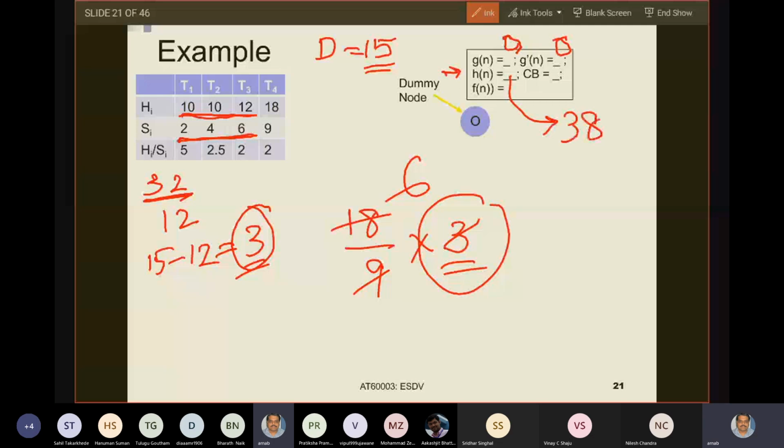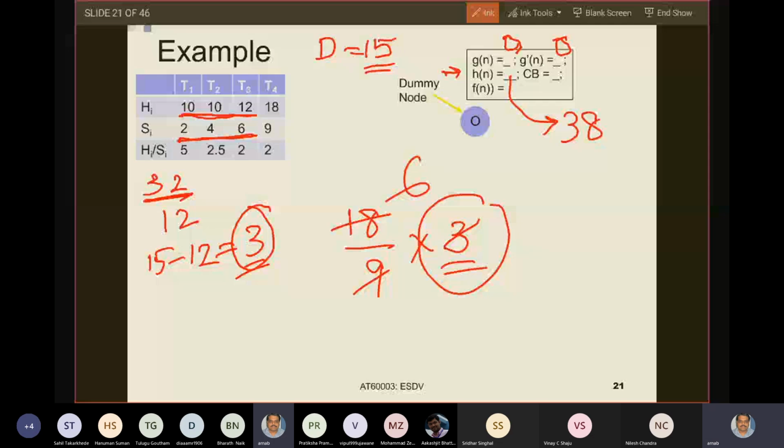Now the question is, why on earth did I take T4 partially? Do you have this question? If yes, then ask me. If you do not have this question, then very fine, I will proceed. You understood that out of T4 I did not take fully. I just found out if I use up 3 units of software resource from T4, how much hardware cost will I gain.